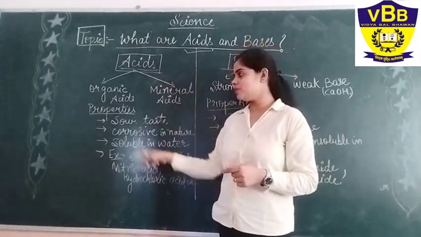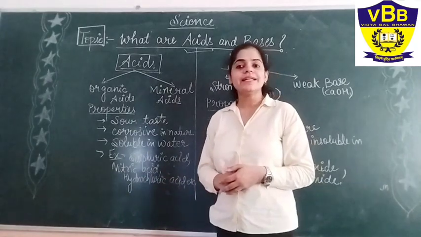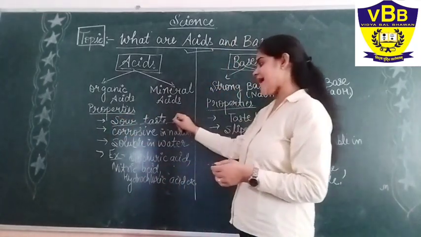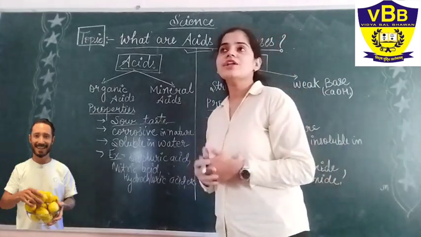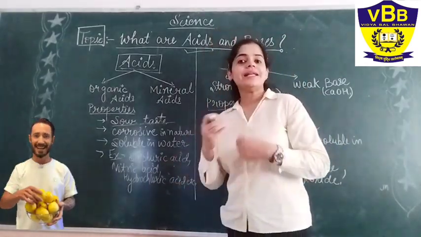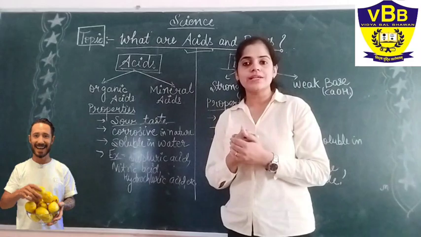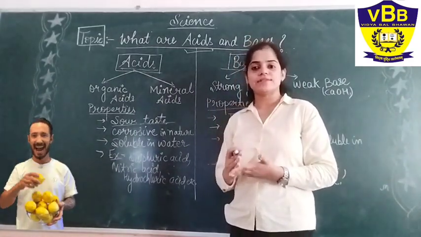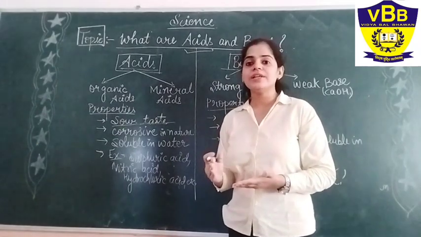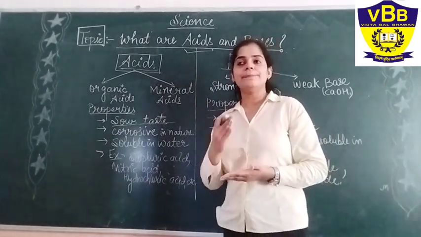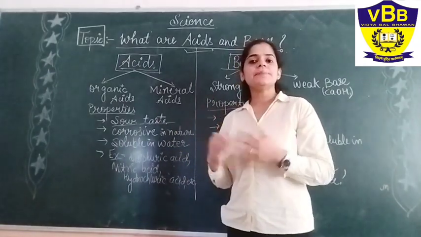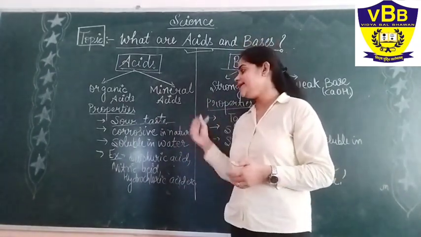Let us proceed towards the properties. What is the nature of acids? The first nature is that it has a sour taste. Sour, like when you are eating the curd, it has a sour taste. So acids have generally a sour taste. Not everything that tastes sour is an acid, but as a general nature, 90% of acids are sour in taste.